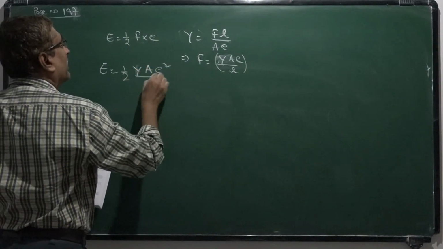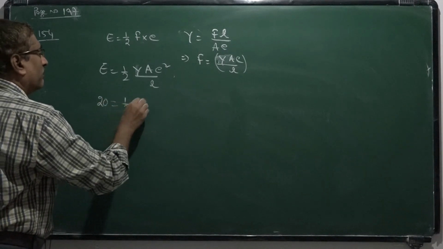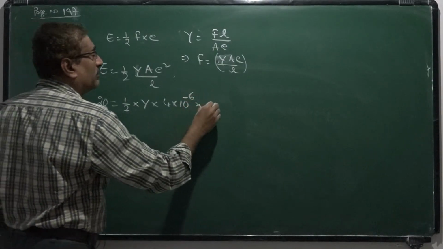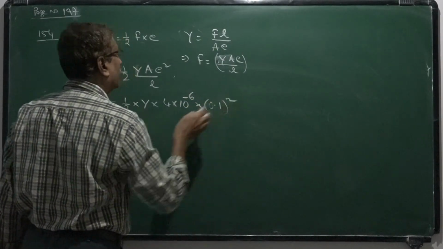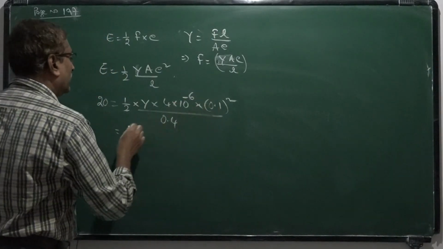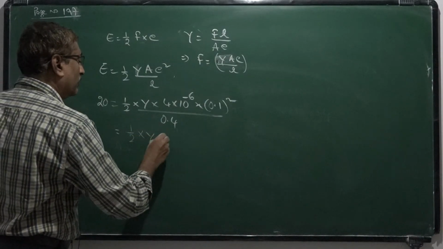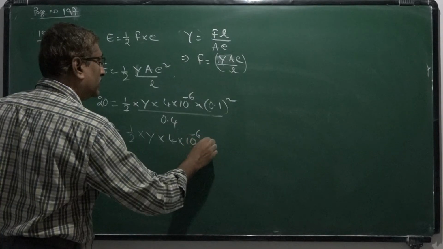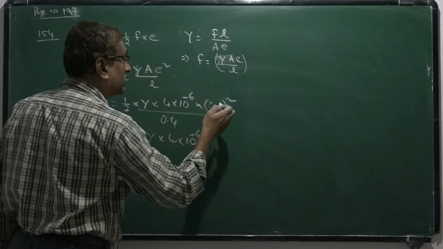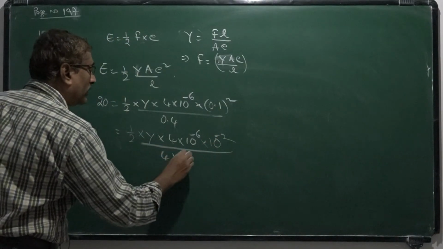Now energy is given as 20, half Y, area is 4 into 10 power minus 6, extension is given by 0.1 whole square, by length given as 0.4. So half Y into 4 into 10 power minus 6 into 10 power minus 2 by 4 into 10 to the power minus 1.